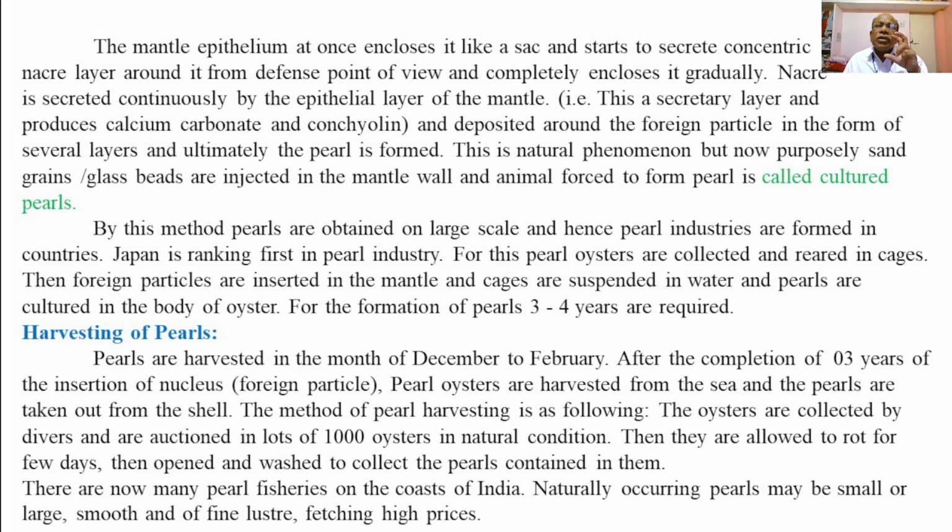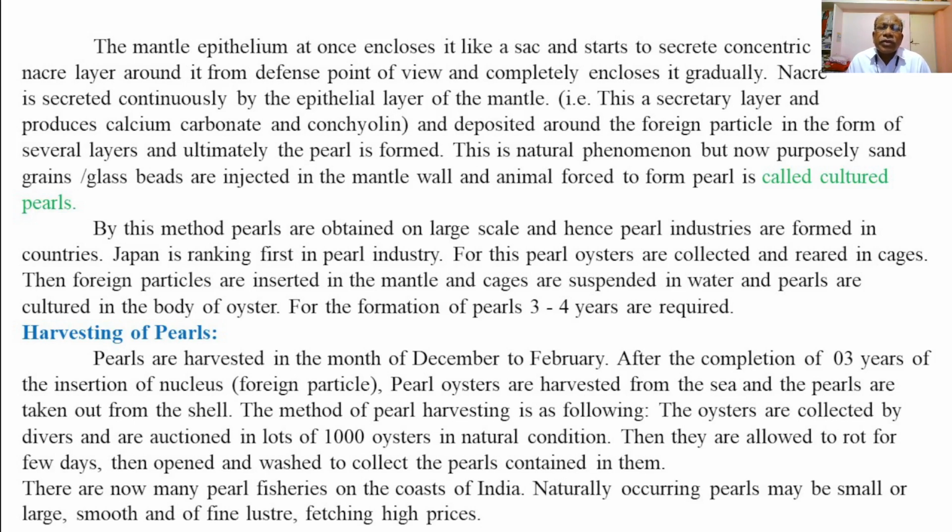So, regarding the harvesting of pearls, we'll repeat the same things. Pearls are obtained or harvested generally in the month of December to February, after the completion of 3 years of the insertion of nucleus or the foreign particles in the body of pearl oysters. The pearl oysters are harvested from the sea, and the pearls are taken out from the shell.